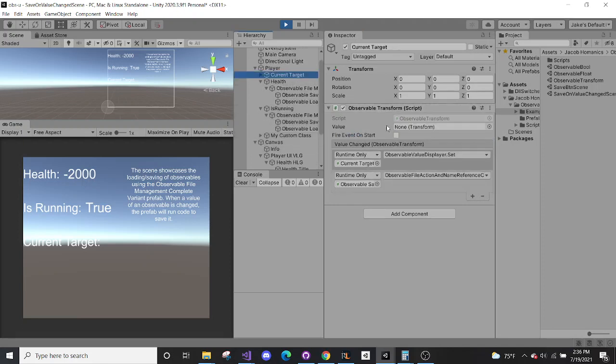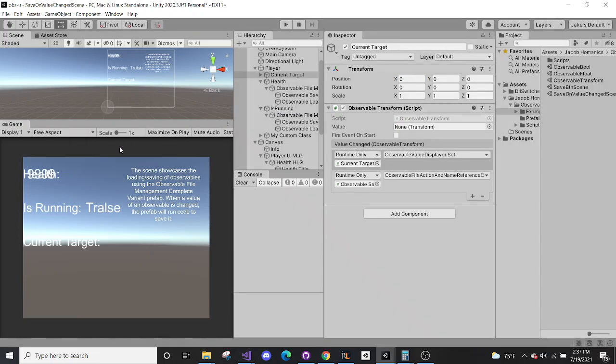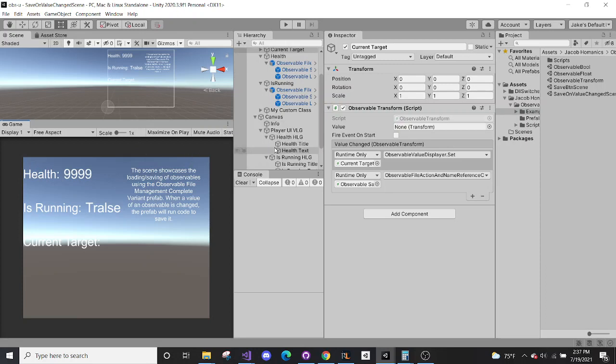Try to think of it as for a transform component itself. Let's assume it is savable. So for instance, if I were to have made its position on the x-axis 500, that would not trigger a value changed event. It would just simply change the x position. So that's that. That's a showcase of the system.